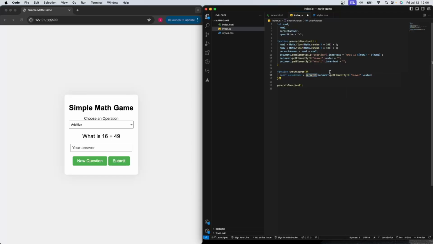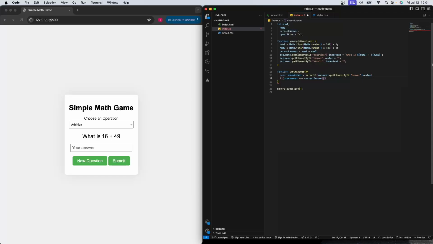The reason for this parseInt is that once we get the value of the input, if the user wrote 23, it's gonna be the string 23. So we need to change the type of this variable into a number so that we can check efficiently. If userAnswer equals correctAnswer, which we assigned here,